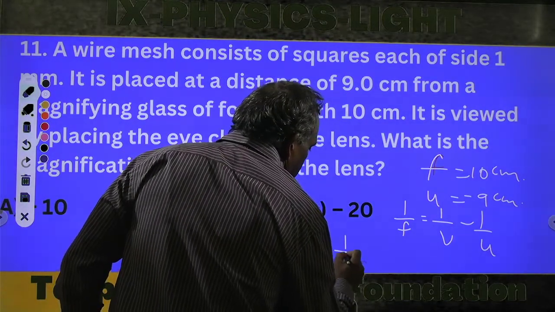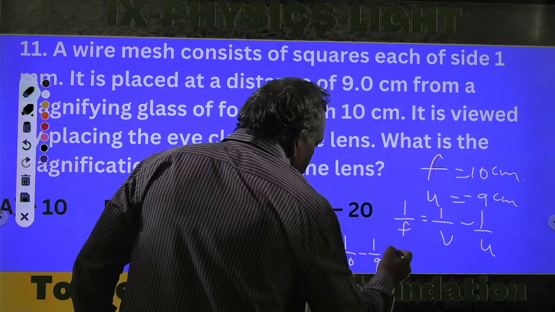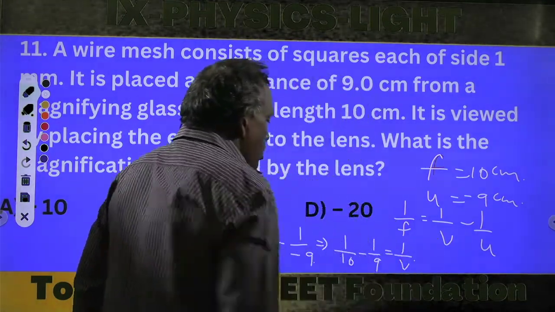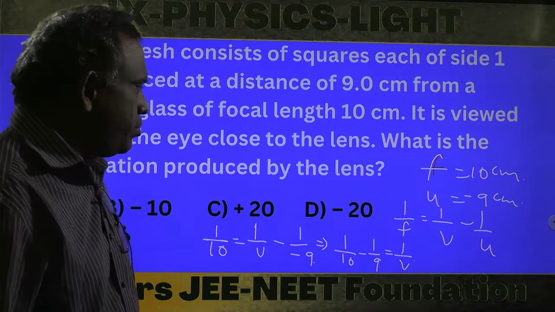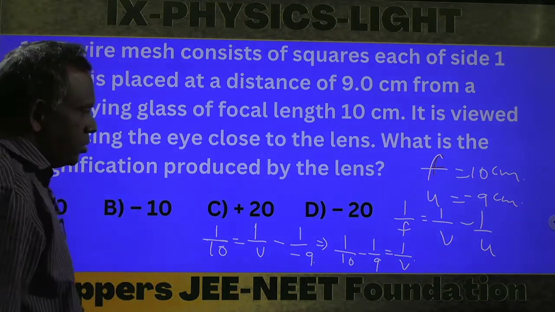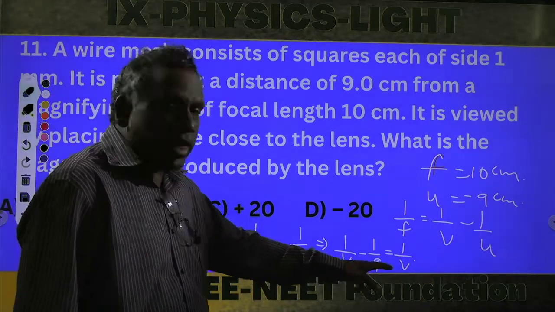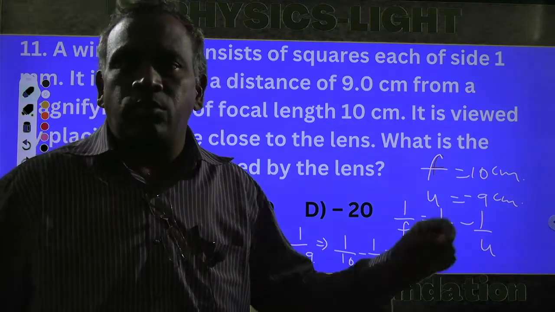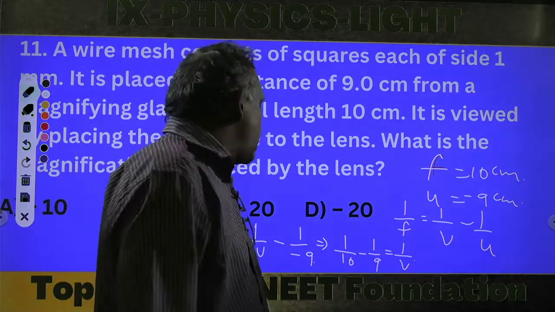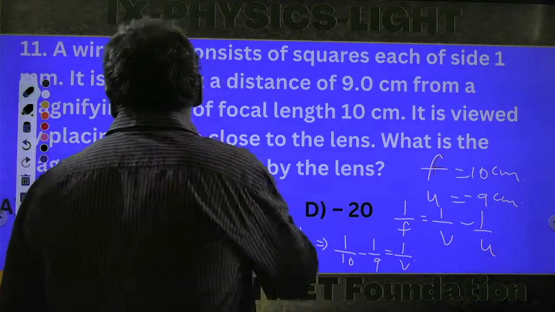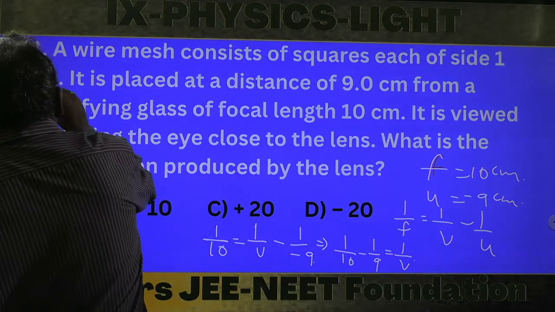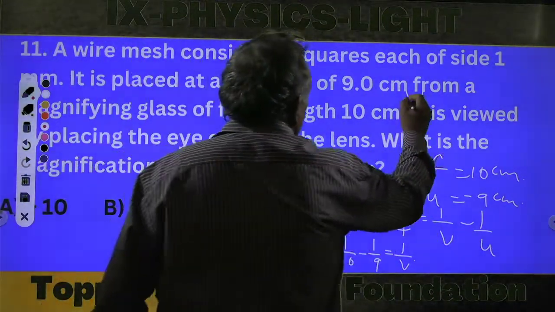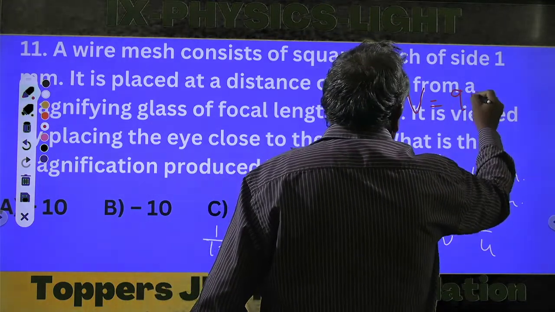Taking the LCM, 90, we get 9 minus 10 by 90, which is minus 1 by 90. So the v value is minus 90.